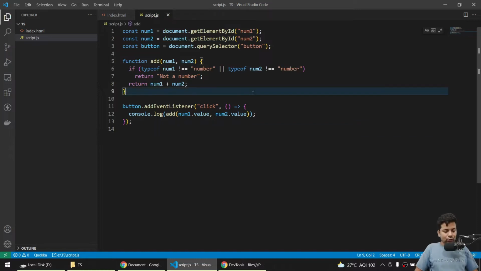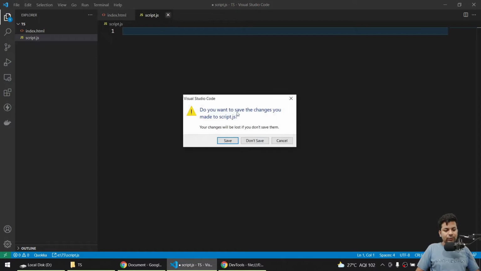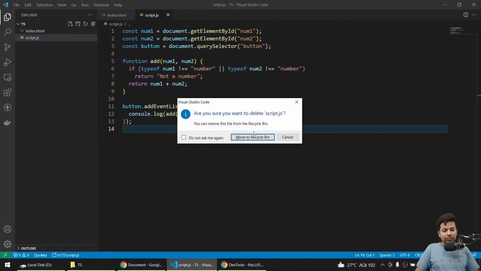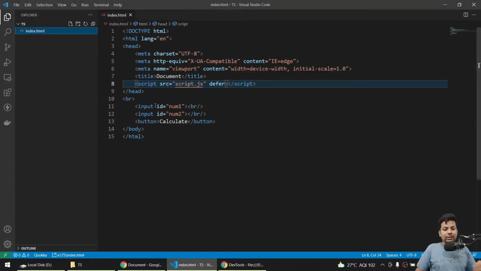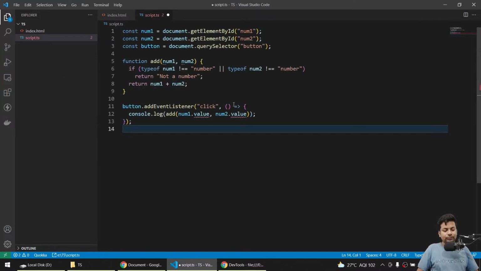Now I'll just copy this file, Control X, okay, remove this, don't save, and I'll just delete this file because this file will be made by TypeScript for us. So I'll just say script.ts. TS is the extension for TypeScript, you can see .ts I have written. Now I'll just paste the code.